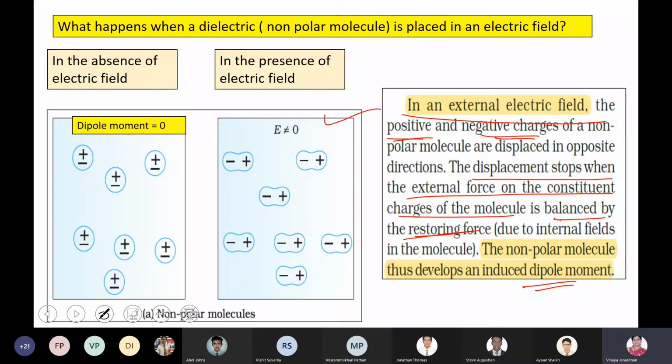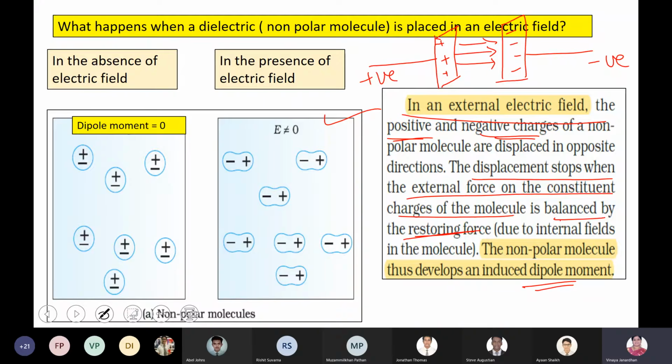Now the question is, what happens when a dielectric made up of non-polar molecules is placed in an electric field? How can you create an electric field? Suppose I have two metal plates. One metal plate I connect to the positive terminal of a power supply, and the other metal plate to the negative terminal. The space between the charged metal plates contains an electric field. So there will be an electric field between the charged metal plates.